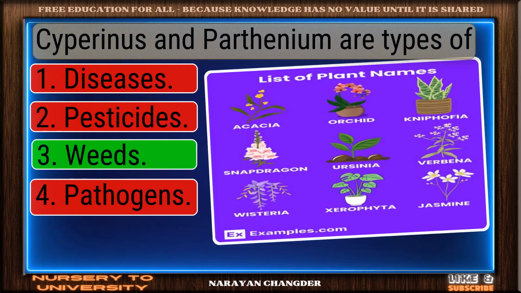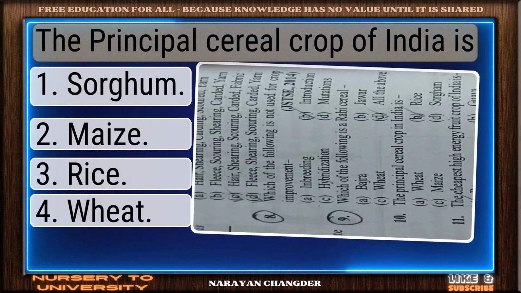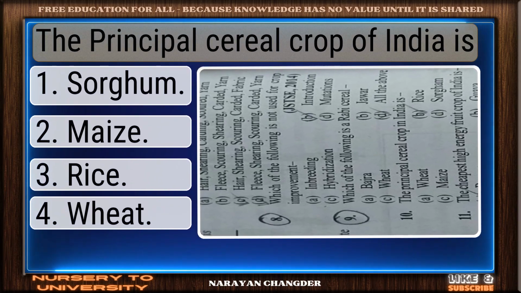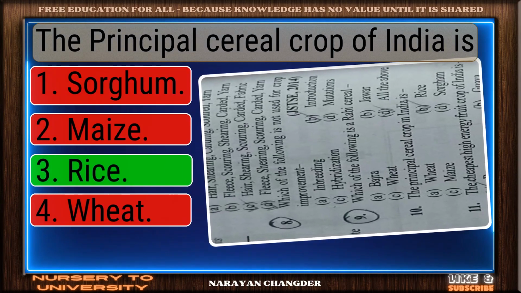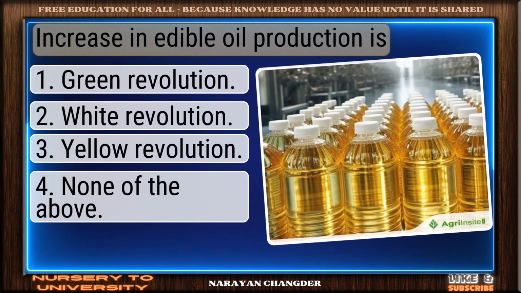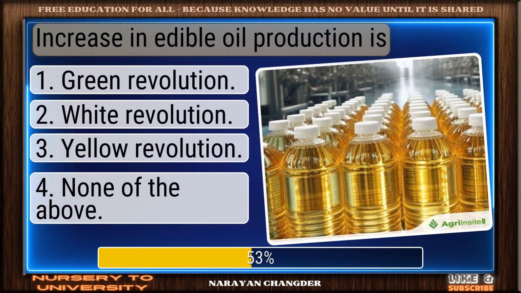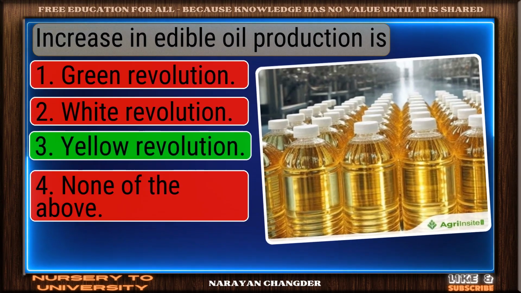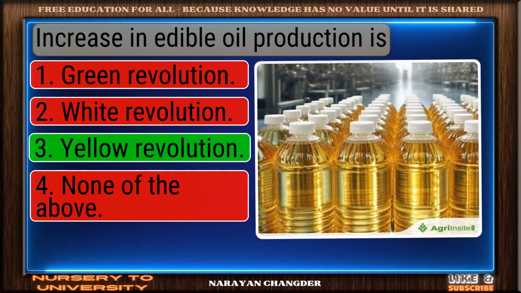Excellent. Weeds is a brilliant choice. Question number 110. The principal cereal crop of India is? Solid response. Rice is a valid choice. Question number 111. Increase in edible oil production is? Perfect. Yellow revolution is the correct choice.